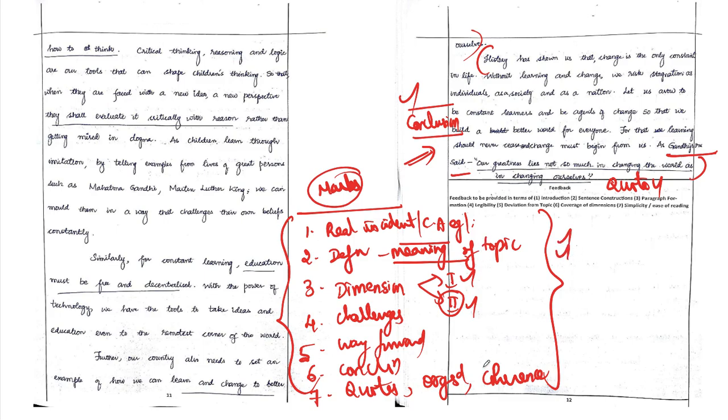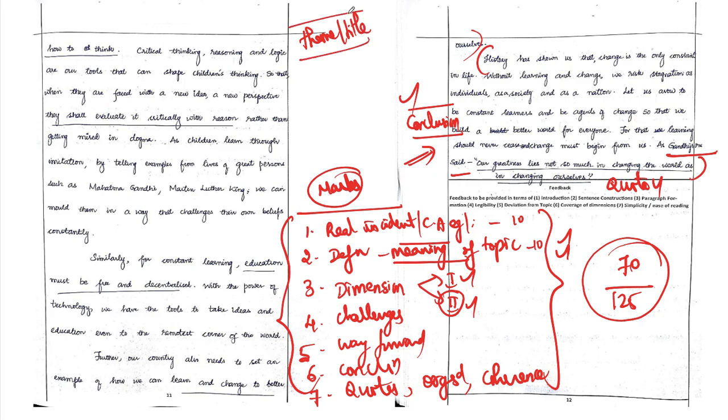For doing these 7 crucial components, for each of them he would carry 10 marks. So if you count, he would have got 70 marks out of 125 marks. So in the UPSC examination also, he would have carried either 70 to 75 marks per essay. The reason being, friends, that for extra value addition, such as always staying in the theme of the essay or the title of the essay in each and every line you write, you get an extra half a mark in the UPSC mains paper.